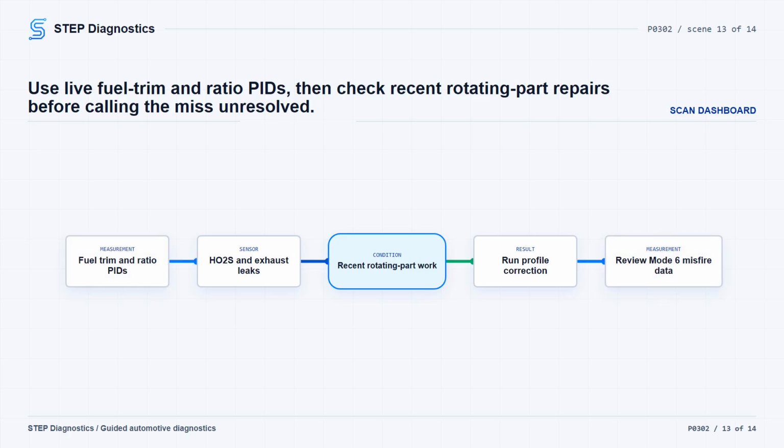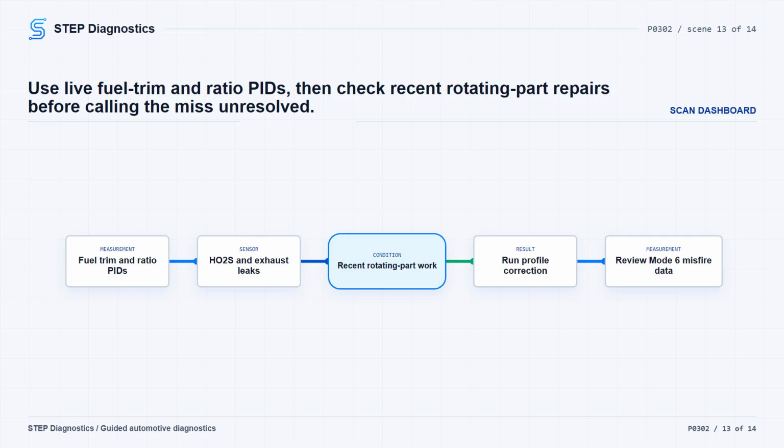Finally, look at recent repair history. If rotational engine parts or front accessory drive components were recently replaced, run the misfire monitor neutral profile correction. Recreate the original conditions from the freeze frame and customer information. Monitor cylinder misfire data in mode 6, onboard test results, and verify the misfire count is below 10.